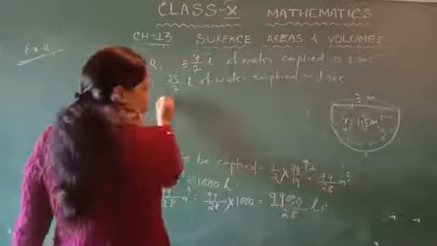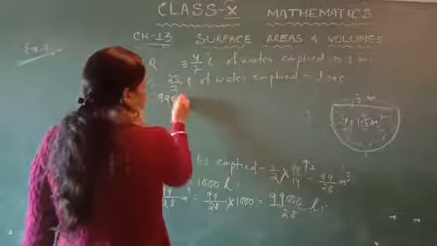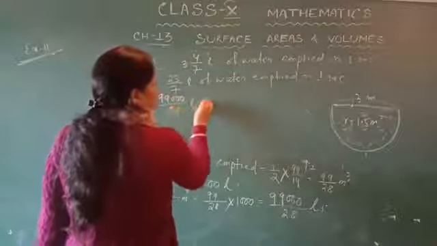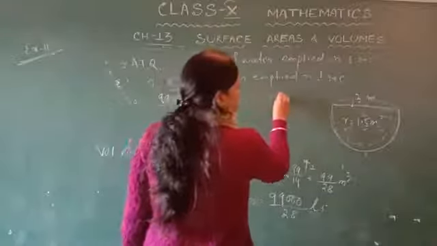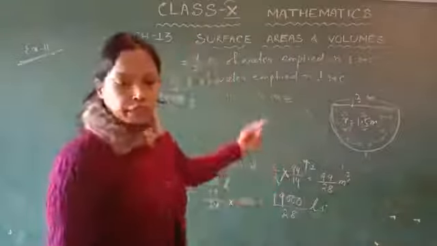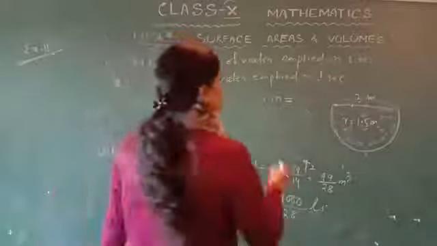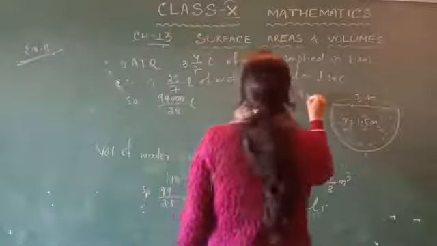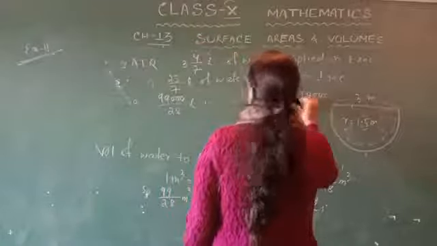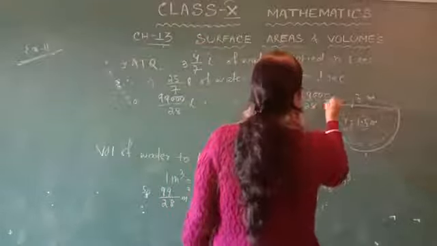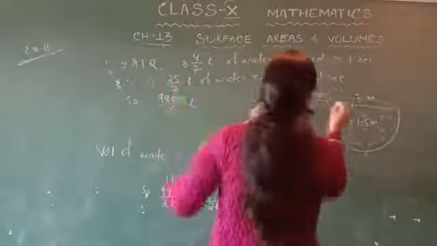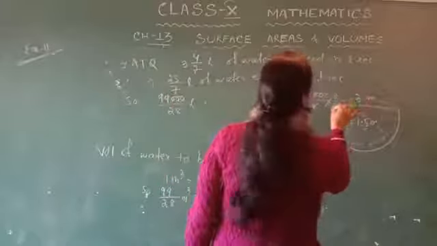So 99000 upon 28 liters of water is emptied in how much time? Now divide this by this, so that is 99000 upon 28 into 7 upon 25.